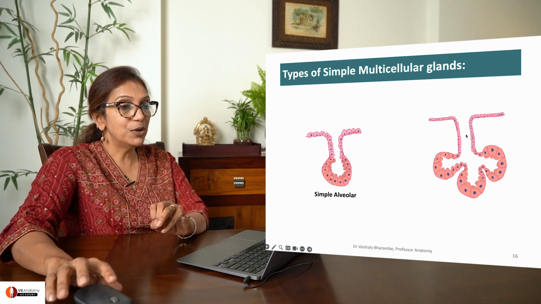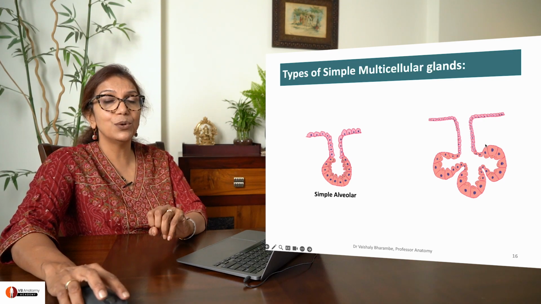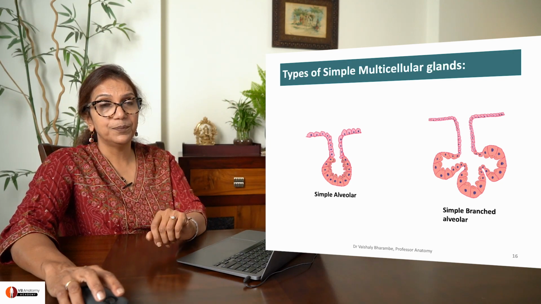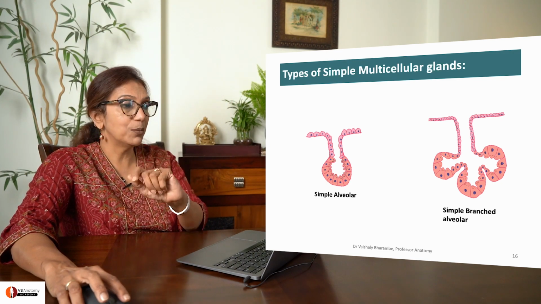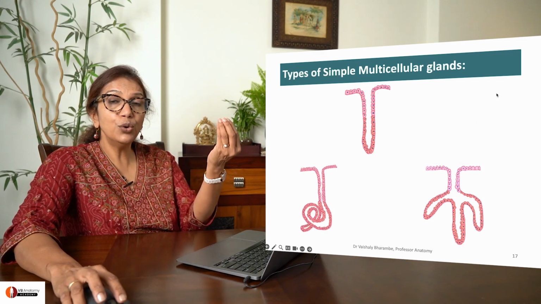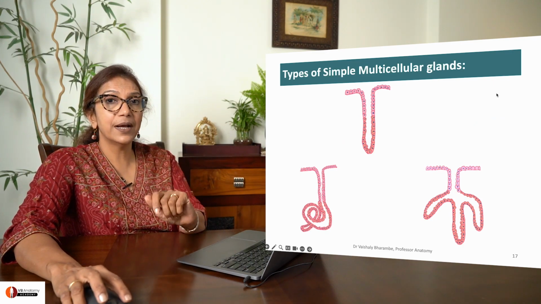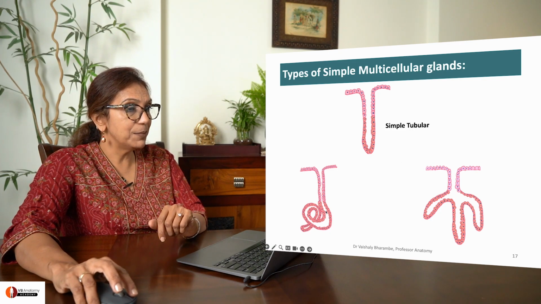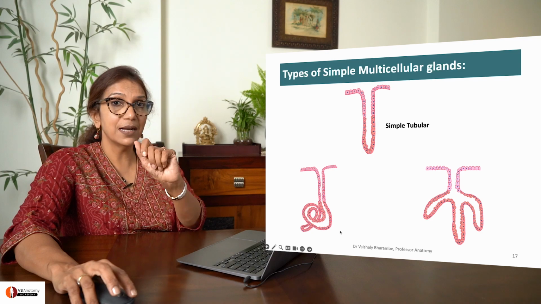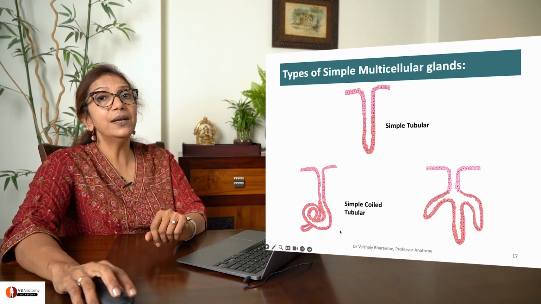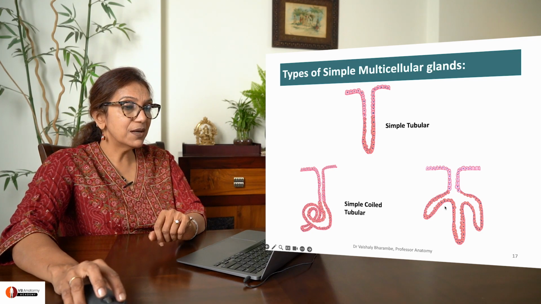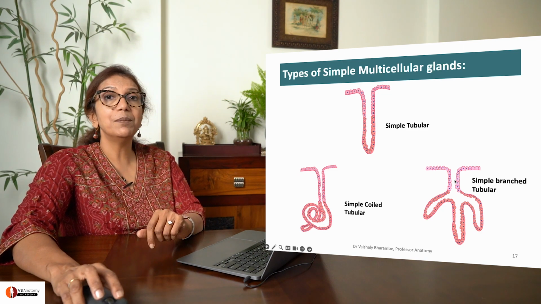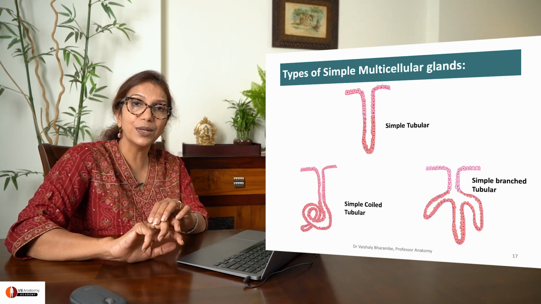Here you are seeing a single duct. So simple. But you are seeing branched alveoli. So you call it simple branched alveolar. Are you getting this? Let's try one more. Tube-like secretory element, single duct, simple tubular. Tube-like secretory element, coiled, and a single duct, simple coiled tubular. Here the secretory element is branched, but the duct is single. So simple branched tubular. Have you understood all this?